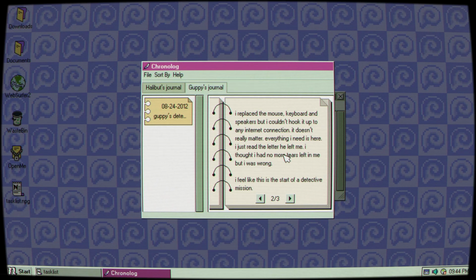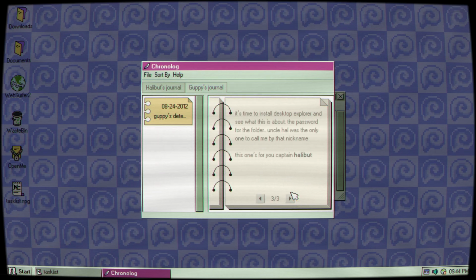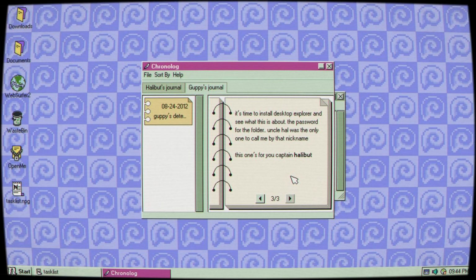I just read the letter he left me. I thought I had no more tears left in me, but I was wrong. It feels like this is the start of a detective mission. It's time to install Desktop Explorer and see what this is about. The password for the folder. Uncle Hal was the only one to call me by that nickname. This one's for you, Captain Halibut.